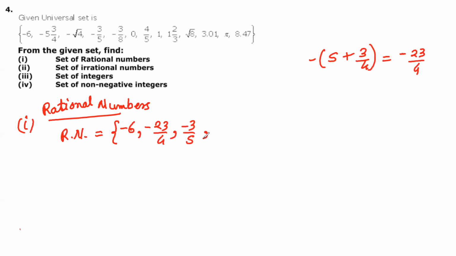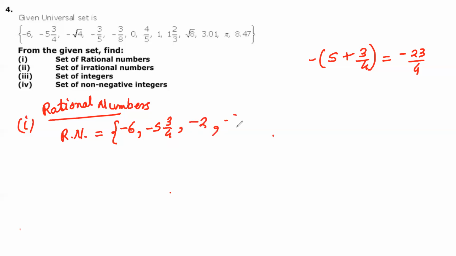So that will be -2, definitely. So it must be something else. It must be under root 4. Maybe I have written wrong, maybe it is 14, but okay. So let me erase it. Maybe I have written the wrong question, but okay. So -6 is there. -23/4 means -5 3/4. Then I can directly write -2.